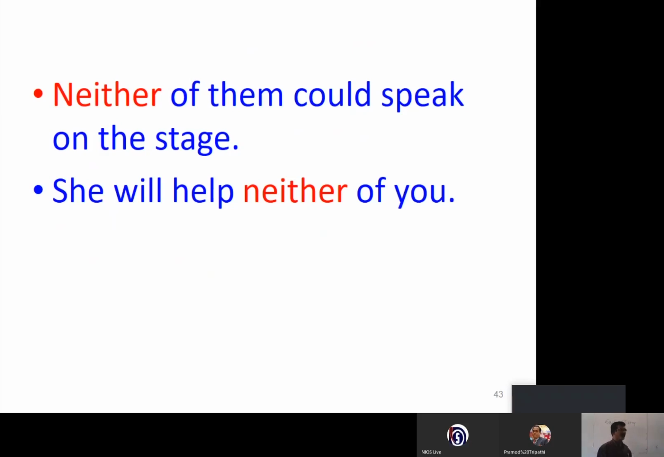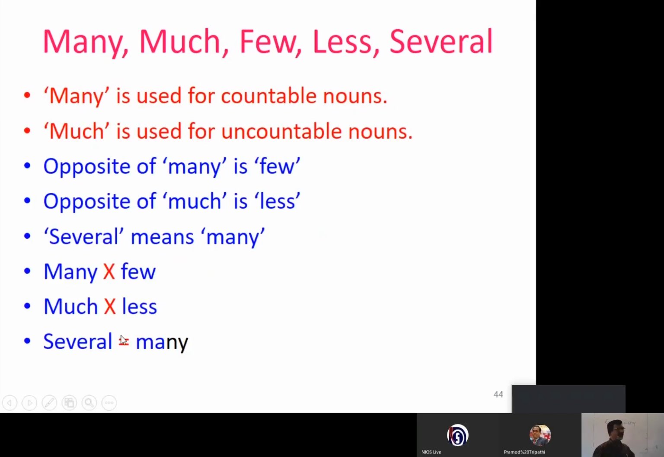Now, another set of determiners we see. Many, much, few, less, several. I think you can easily understand these are all quantifiers. They tell about the quantity. Many is used for countable nouns, much is used for uncountable nouns. This you should not confuse. The opposite of many is few, the opposite of much is less.